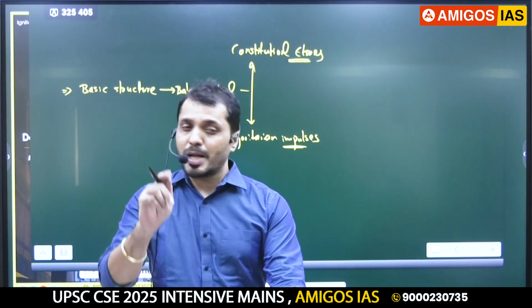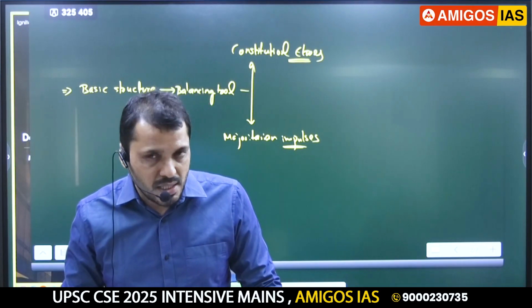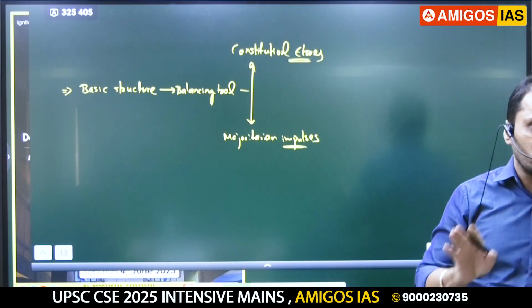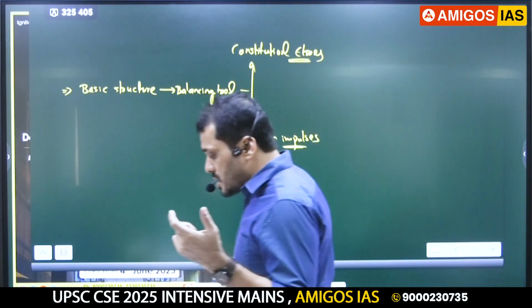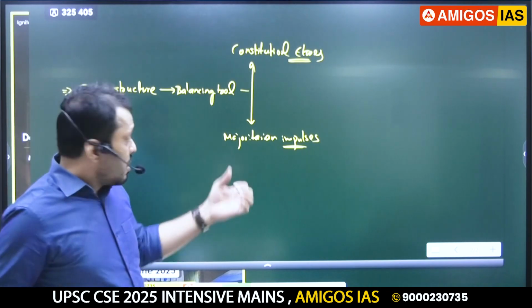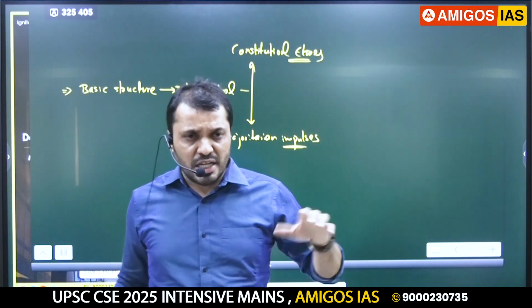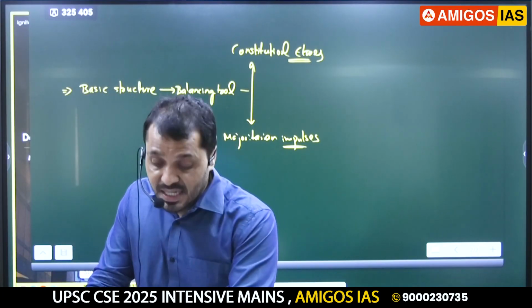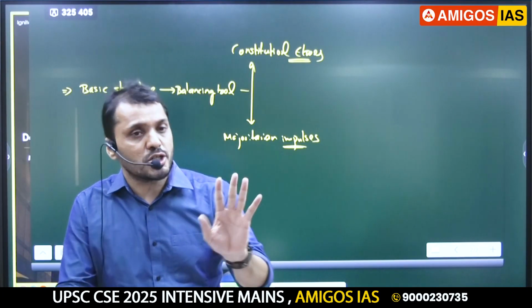But there is one criticism also. The main thing, listen guys, when you are writing about anything which is not mentioned in the constitution, for example the collegium system, as I told you, or the constitution did not specifically enforce DPSP or the basic structure doctrine, in all these cases you can use one common line: it is not explicitly mentioned in the constitution.